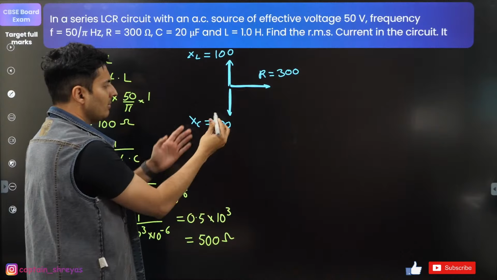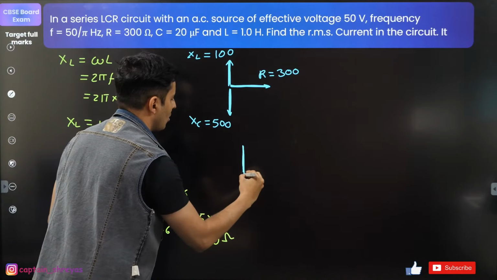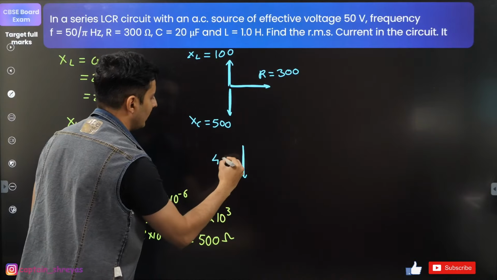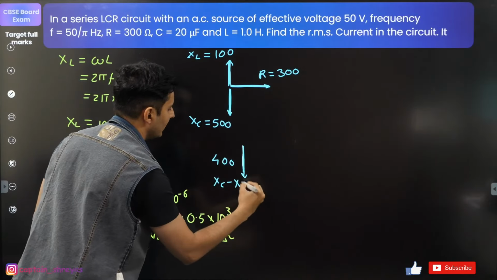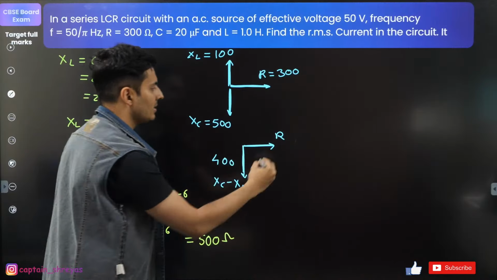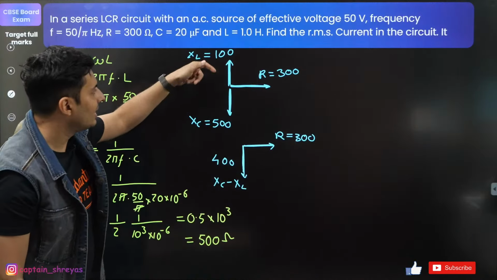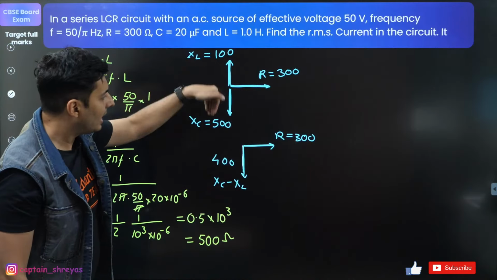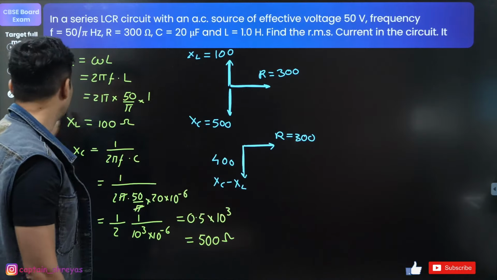Using vector addition, 500 and 100 cancel out, so I am left with only 400 here, because that will be XC minus XL, and the resistance will be over here, 300 ohms. Because 500 is bigger than 100, the net reactance will be capacitive. So it will be 400. 5 minus 1 is 4.